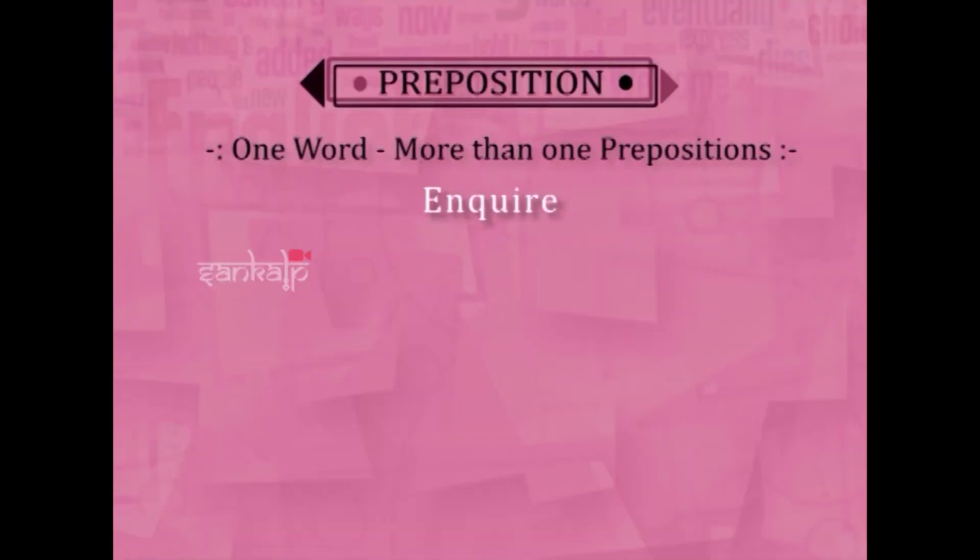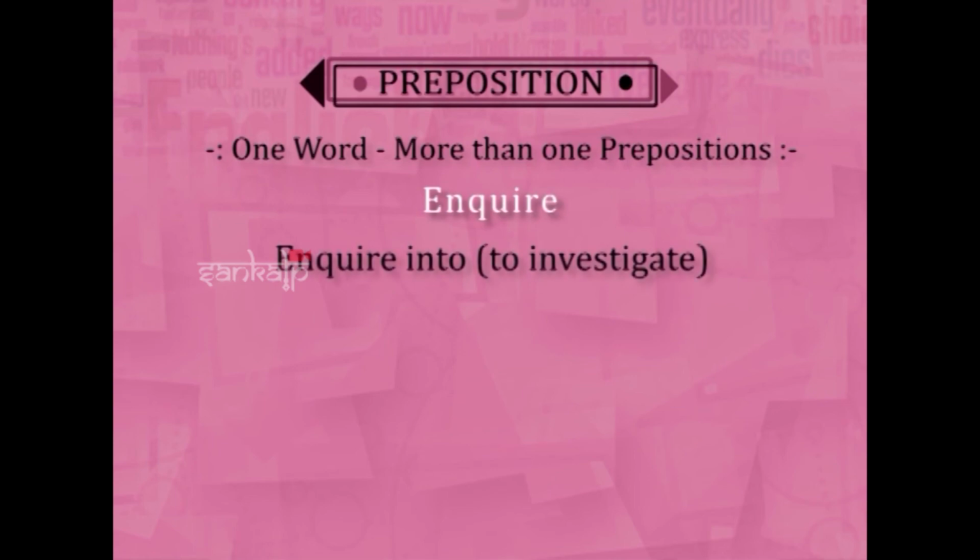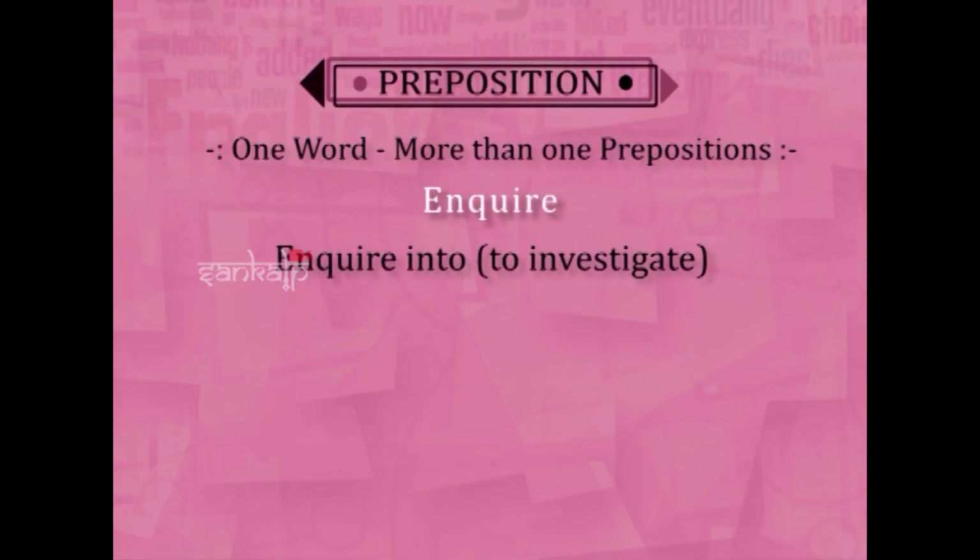Next, we will come to inquire. Inquire also takes more than 2 prepositions at times. First is inquire into. Inquire into means to investigate. See, inquire into and investigate, basing on these 2, many errors come. Many errors come, you might have faced. Like, inquire into the matter.